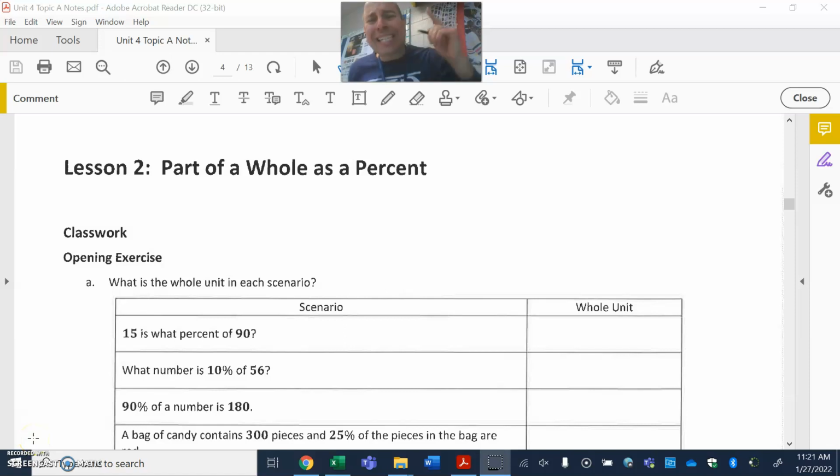Hey everyone, we are in lesson number 2. All right, part of a whole as a percent. We're going to see a lot of this part, whole, percent, because that's how we use percentages.